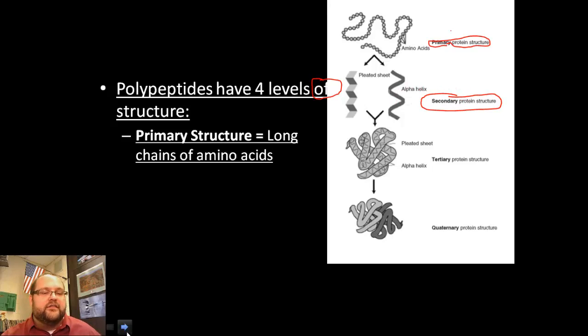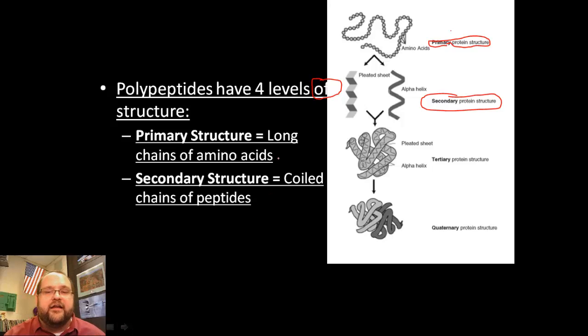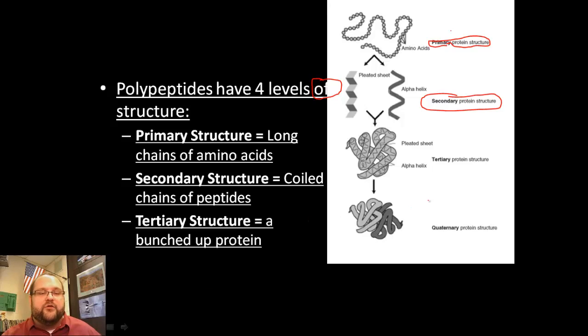So primary is a large chain. Secondary are these coiled chains. Tertiary, these things begin to coil up so much that they begin to bend and fold on each other. And this bending and folding, there are actually bonds that form within the molecule. This bending and folding is called a tertiary structure.